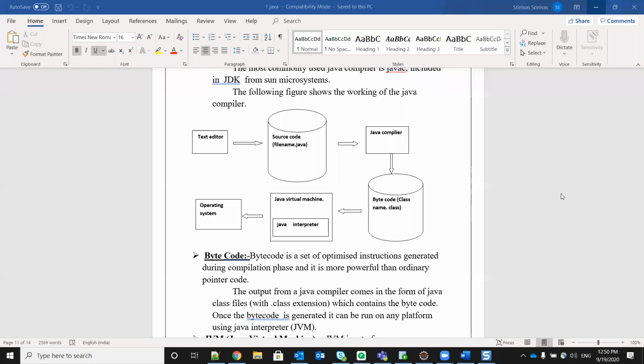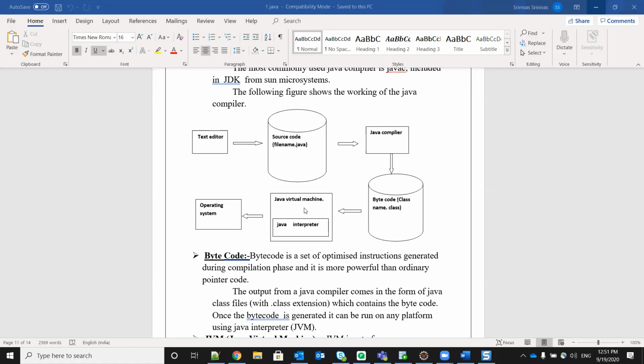In that, bytecode will be there. That bytecode will be taken by whom? The JVM, which is also one part of the Java software. What is the duty of this Java virtual machine? In the Java virtual machine, the Java interpreter is there. It will convert that bytecode into machine understandable language, which will be given to the operating system. If the operating system understands whatever we are instructing the computer, then only can it proceed further.